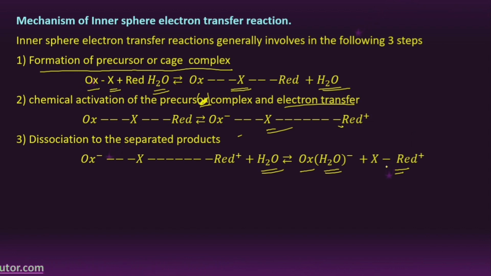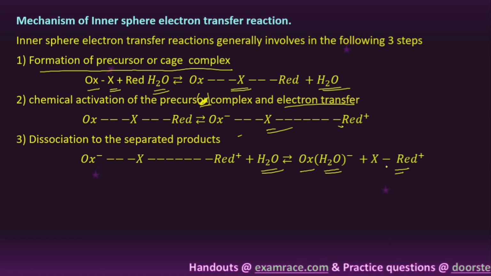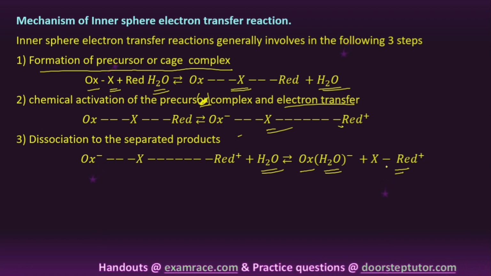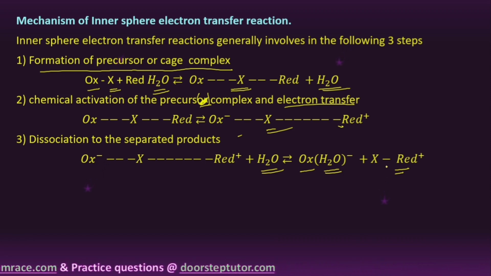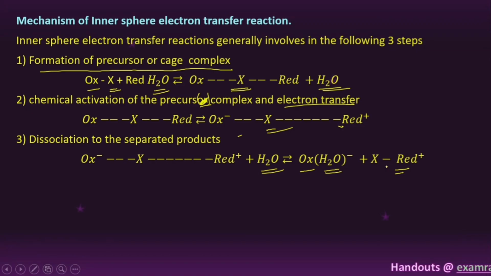Okay, so it is a 3-step process. The first step is the formation of a precursor complex. The second step is the chemical activation of the precursor complex and electron transfer. The third step is dissociation. After the electron transfer reaction, the complex dissociates into separated products, right? So this is the inner sphere electron transfer reaction, students.